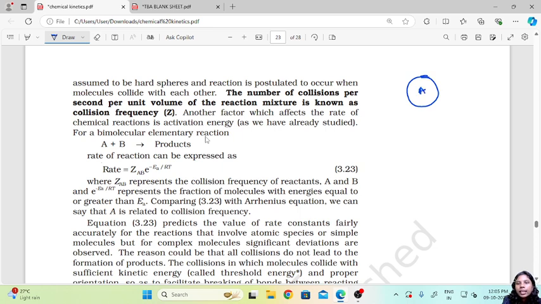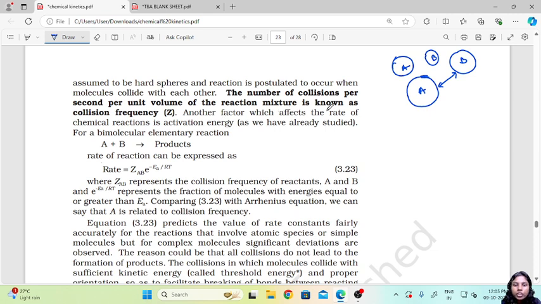So say there is A here, then there is B, then again there is an A molecule, there are some molecules, but all of them are hard spheres. Now they are saying that the reaction only occurs when any of these two collide with each other. So the number of collisions per second per unit volume of the reaction mixture is known as the collision frequency.